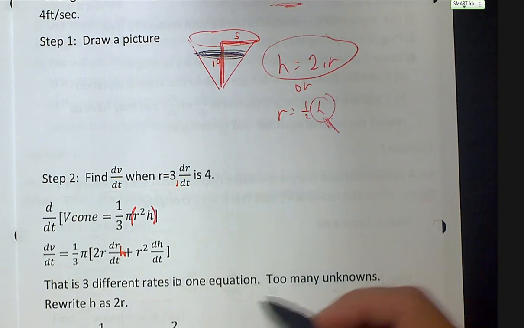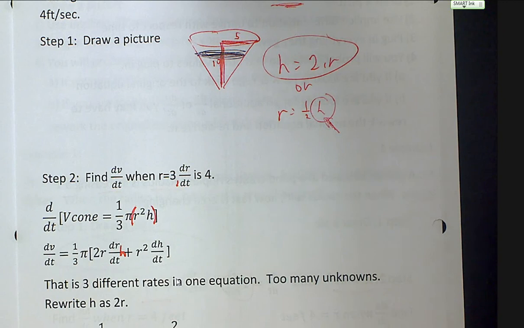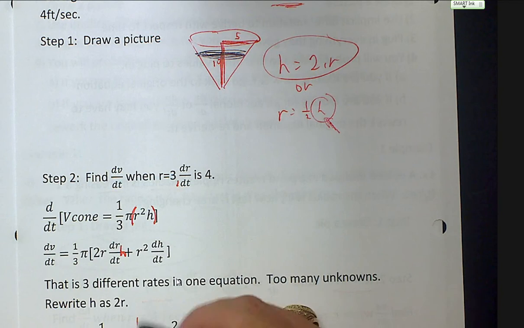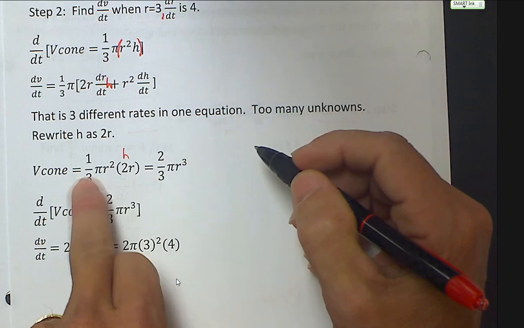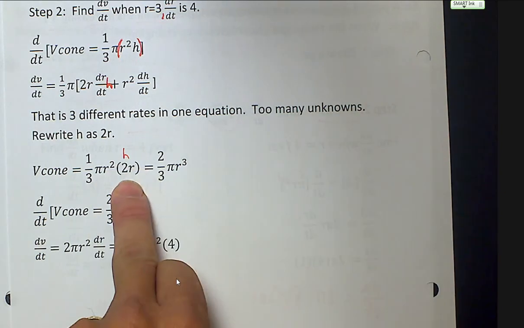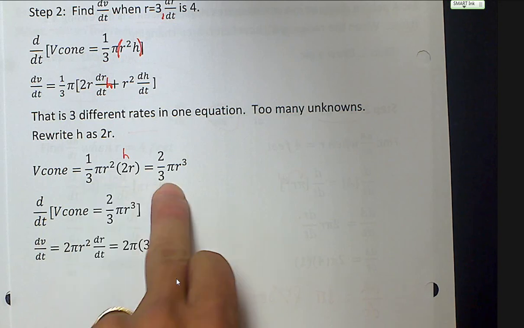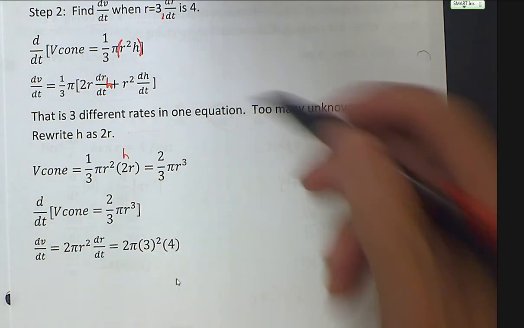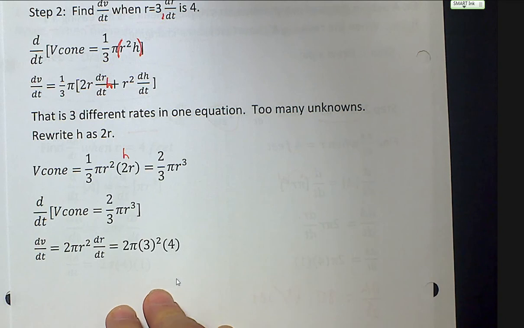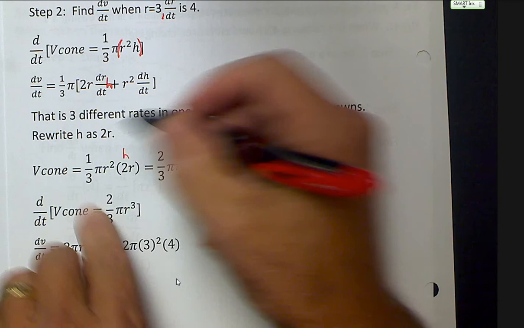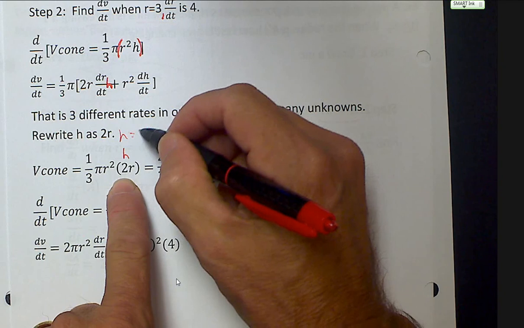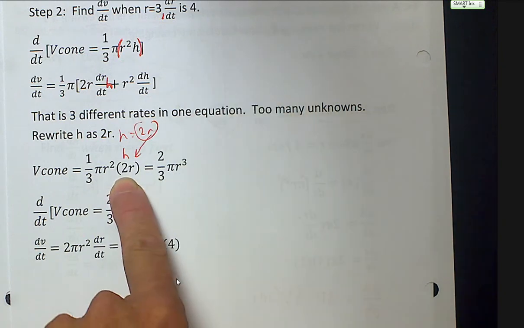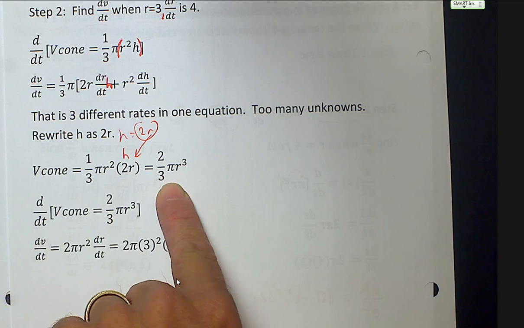Take our equation and rewrite it as 2/3 pi r cubed. I replace the h in 1/3 pi r squared h with 2r. So we get 2 in front, distribute the r, and I have 2/3 pi r cubed. Everybody follow what just happened right there? I had 1/3 pi r squared h, replaced the h with what h is. H is 2r, so put that where the h is. Distribute, and I'm left with that.